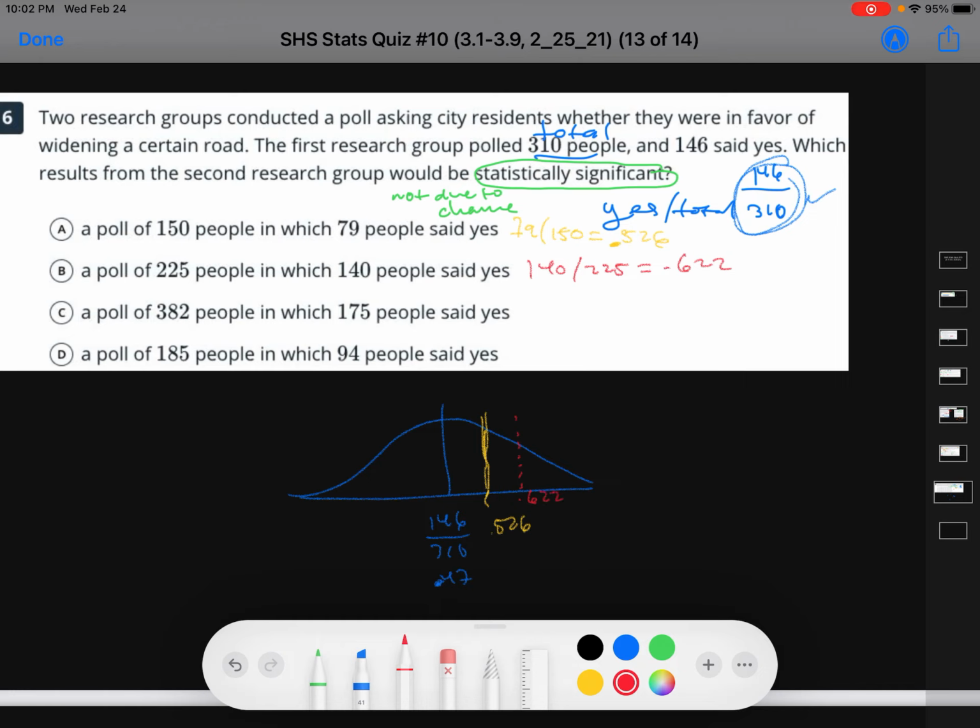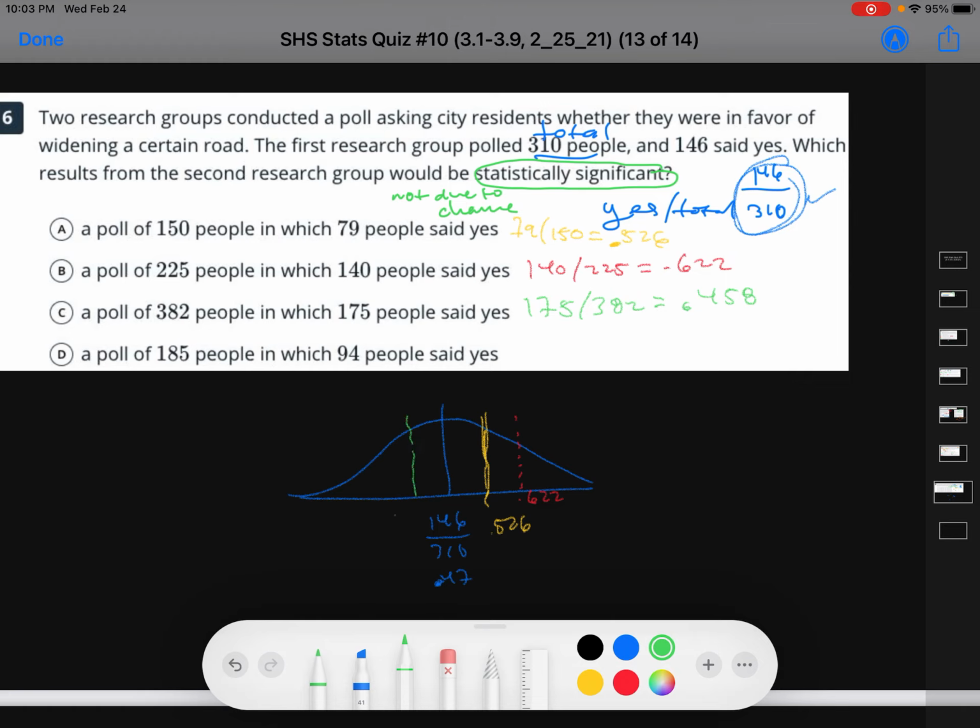Seems like not normal, right? Let me see, what color do we now have? Green. All right. 175 out of 382. Okay, this one gives me really close, 0.458.